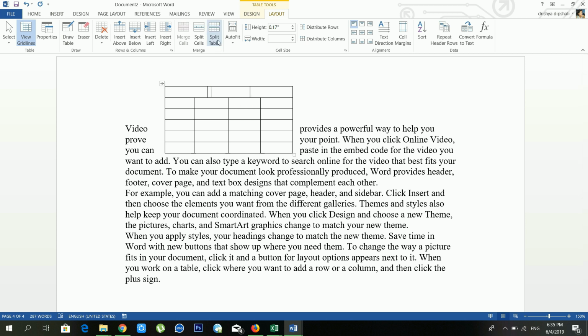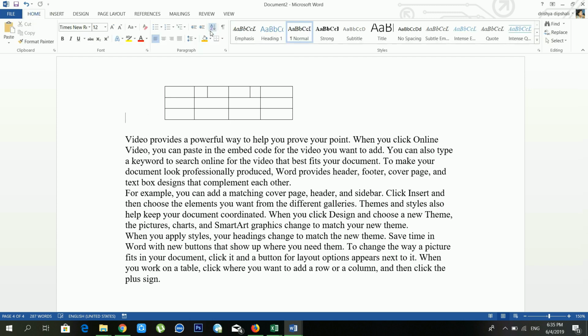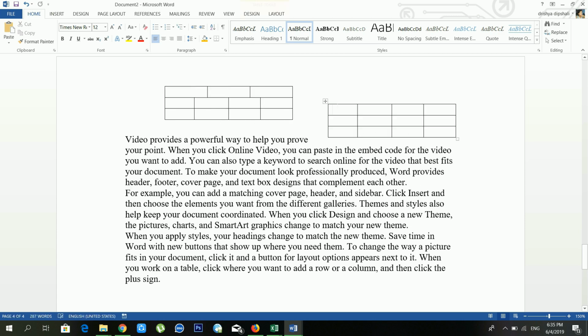And another option is split table. If you want to split the table, then in that case you have to use split table. Just click on split table. Now see, our table is split, right? See, there are now two tables.